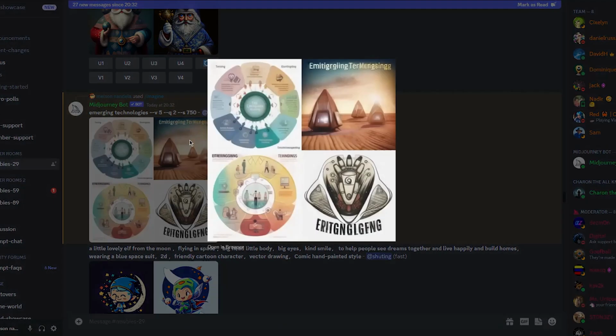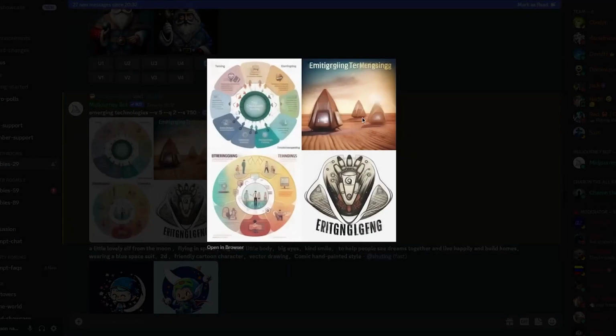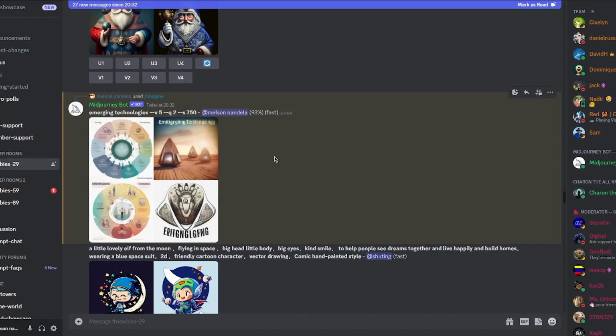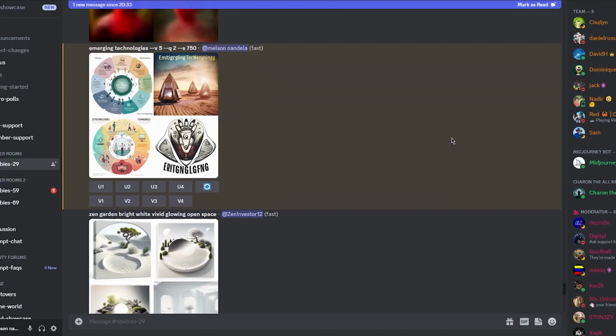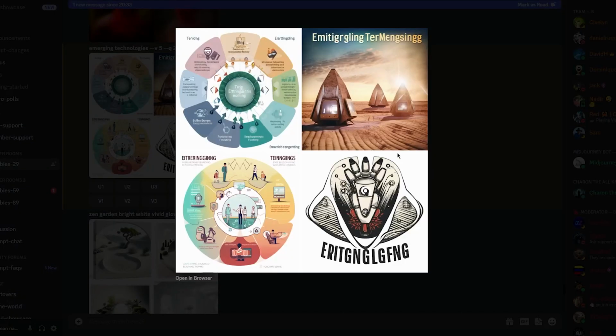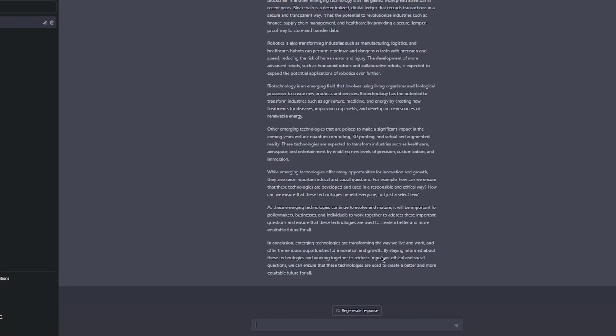So you can use those for your articles. Emerging technologies look something like this, and this is what it's going to come to at one point in our life. So as you can see, it's up, and here we go. It's really high quality stuff. It looks amazing. And you can basically use one of these to have a better look at emerging technologies.